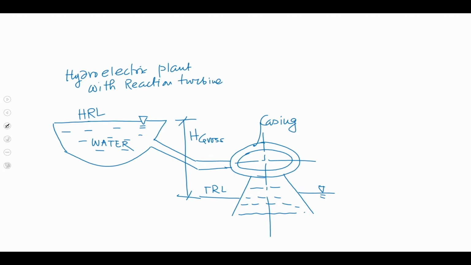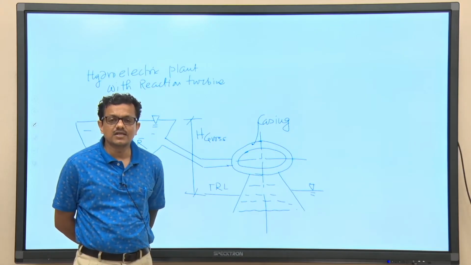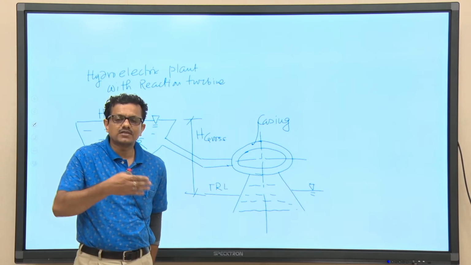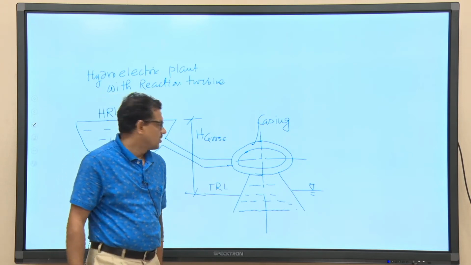Now, what I want to discuss here is that in the last class we have discussed the impulse turbine and we have seen that fluid at the exit of the penstock is allowed to pass through a flow nozzle and the entire energy conversion takes place only in the nozzle. But in case of a reaction turbine, the energy conversion does not take place in one place, rather when liquid is passing through the entire runner. So, this is very important.